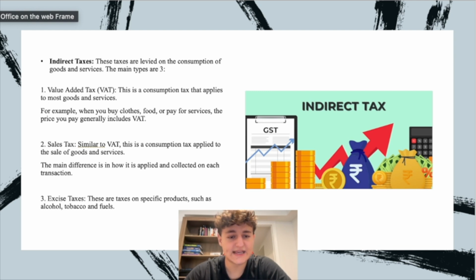Number 2, sales tax. Similarly to VAT, this is a consumption tax that applies to sales of goods and services. The main difference is in how it is applied and collected on each transaction. And number 3, excise taxes. These are taxes on specific products, such as alcohol, tobacco, and fuels.